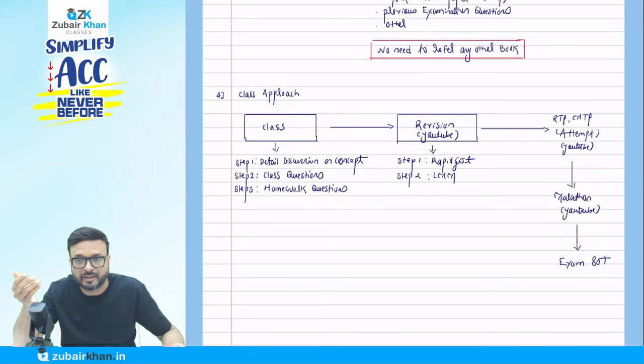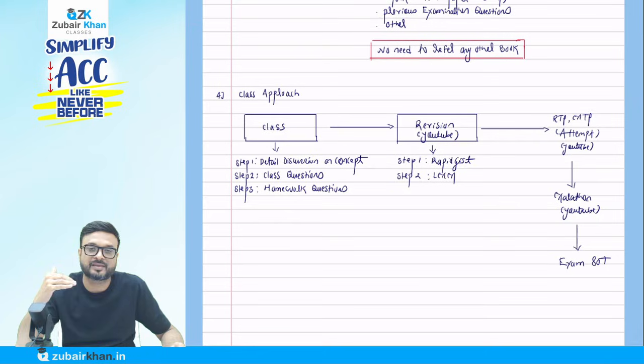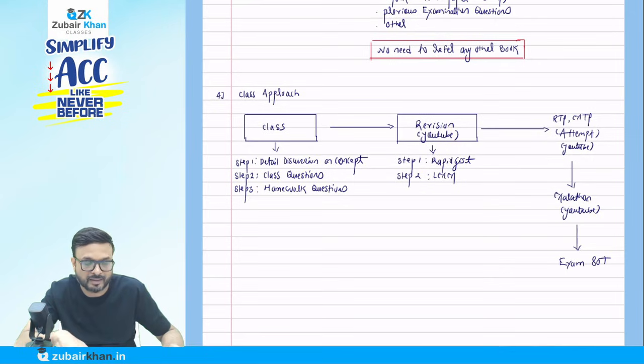The day you get 80 plus or get a rank at the inter level, people will come to know. So there is no need to tell them. Otherwise, they will ask you on every attempt, how was your paper? What is the result? So don't tell them. The day you clear inter, the day you get the rank, people will know you.